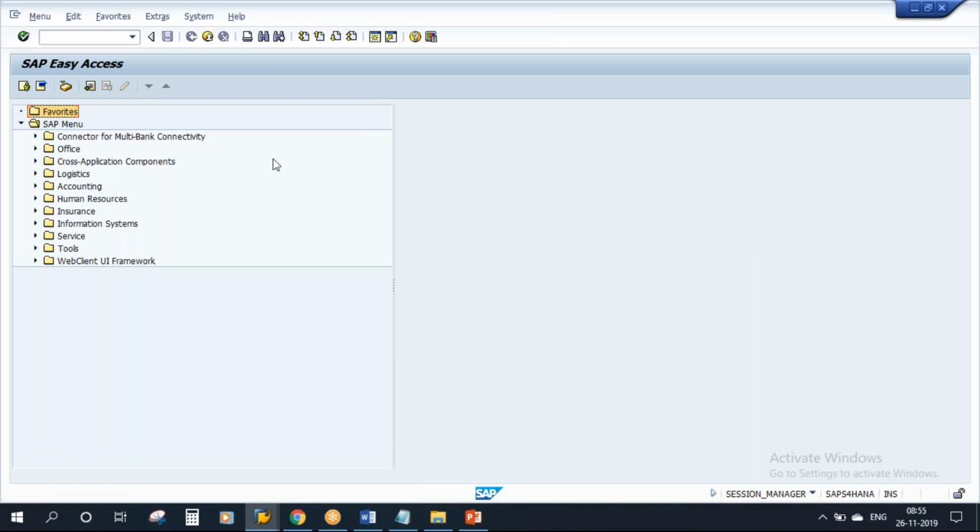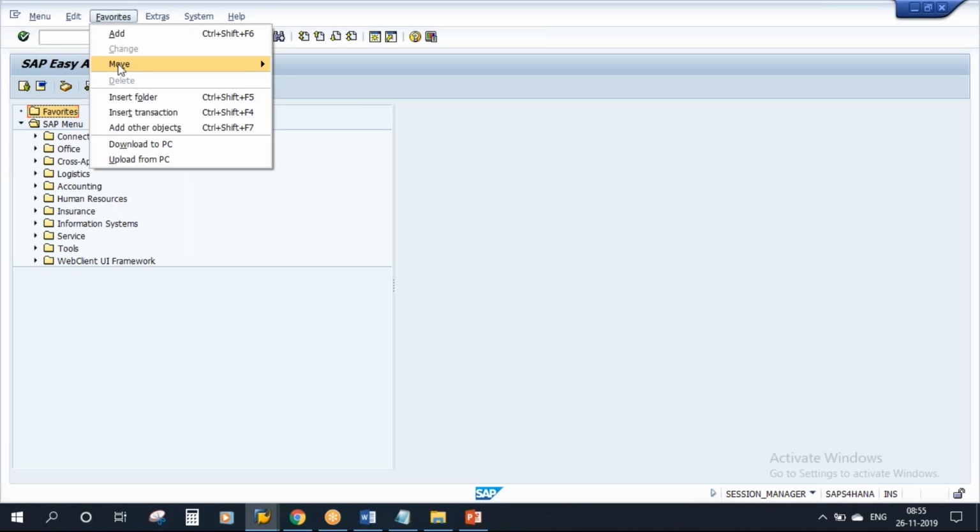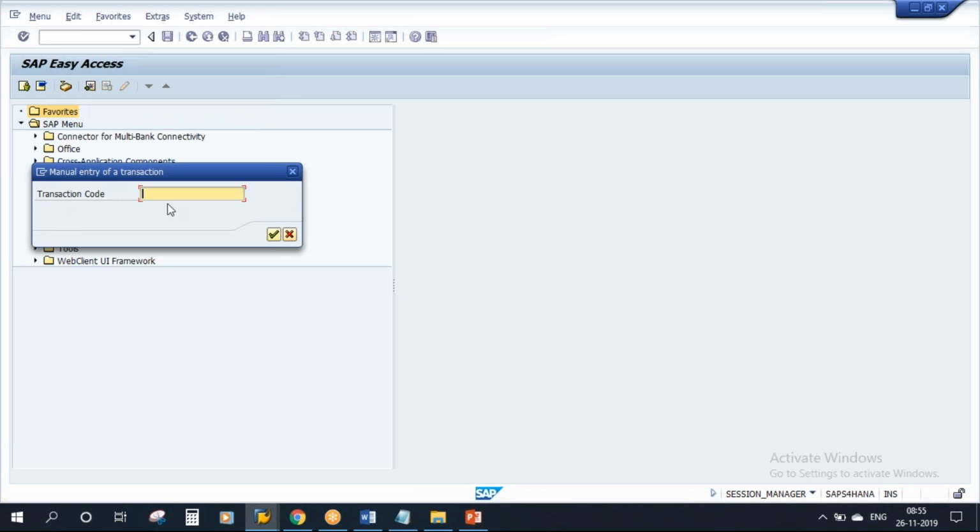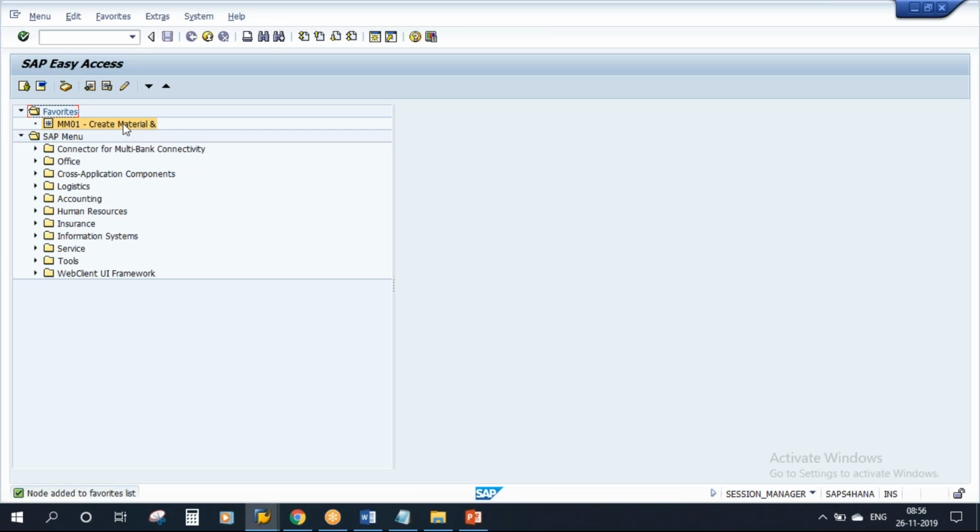This is the main SAP easy access screen. Let's say I want to add some transactions as favorites. On the top there is favorites. Go to favorites, insert transaction. Click on that. Here you can give the transaction code. Let's say I want to add MM01 as a favorite. Enter the transaction code and click on the Continue button. See, it got added here.